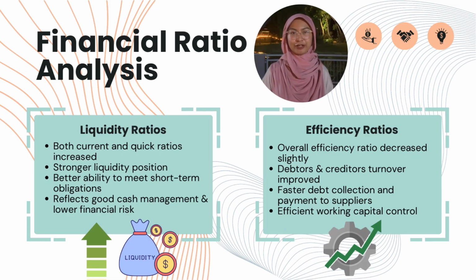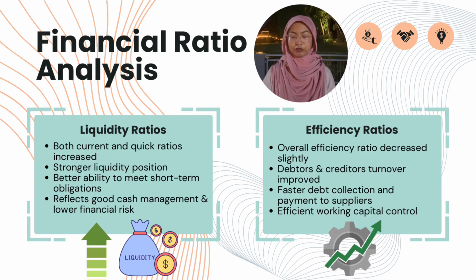Assalamualaikum warahmatullahi wabarakatuh. Now I will be presenting about financial ratio analysis of OCB Berhad, covering 5 main categories, which are liquidity, efficiency, profitability, leverage, and market value ratios.